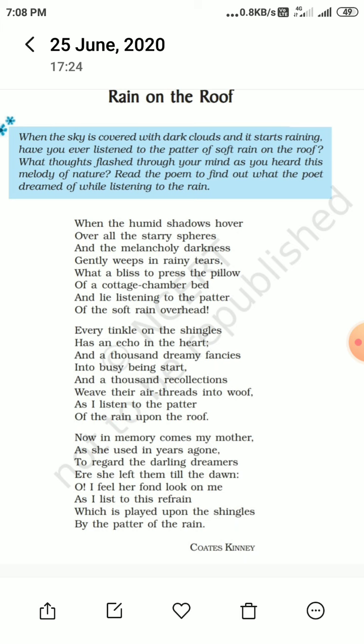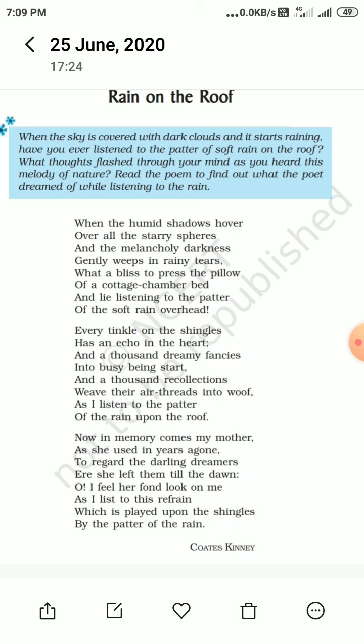There is another figure of speech that is called transferred epithet. And what is transferred epithet? The use of an adjective with a noun when it refers to another noun. I am giving you the example, as in melancholy darkness. We have two poetic devices used in melancholy.